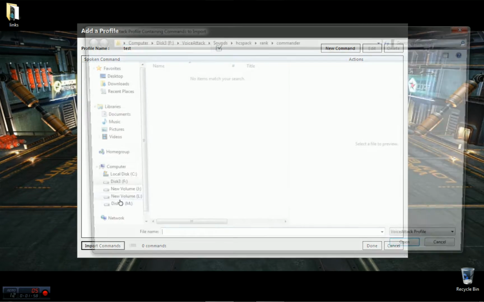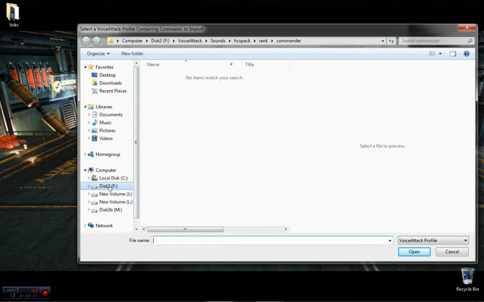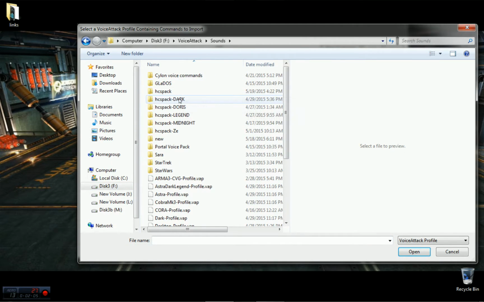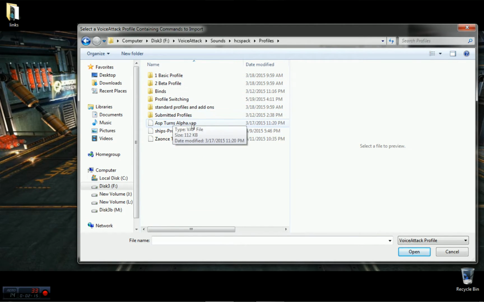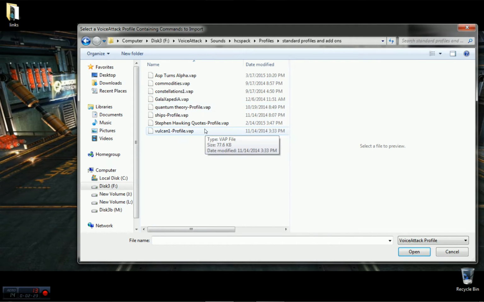So we're going to say import commands. Got F for my VoiceAttack set up, sounds. And this is A.S.T.R.A. It doesn't actually have the name like the other ones do, but we'll click on this. And we're looking for profiles. Here's the standard profiles that HCS provides to you. And we're looking for standard profiles and add-ons.